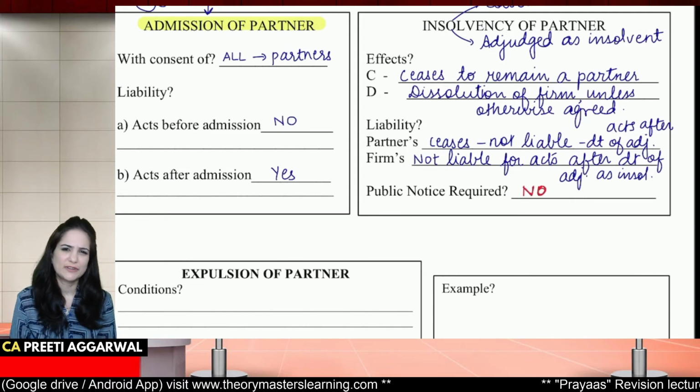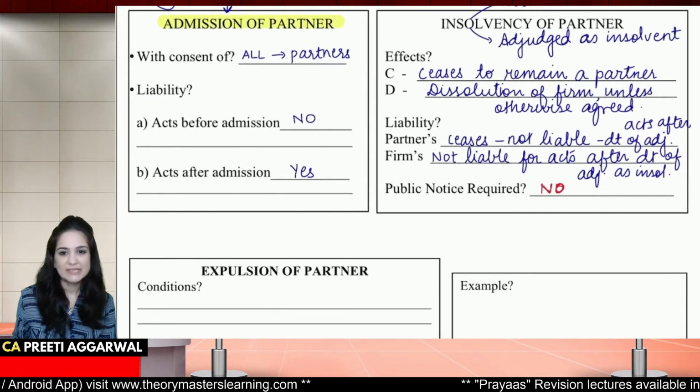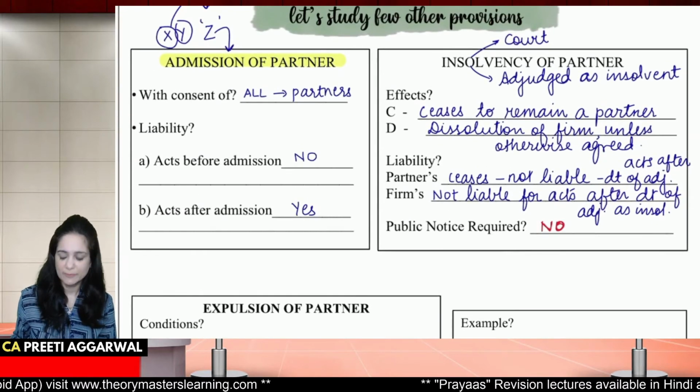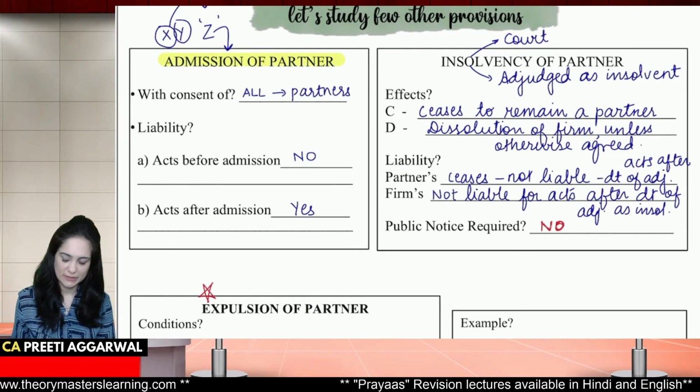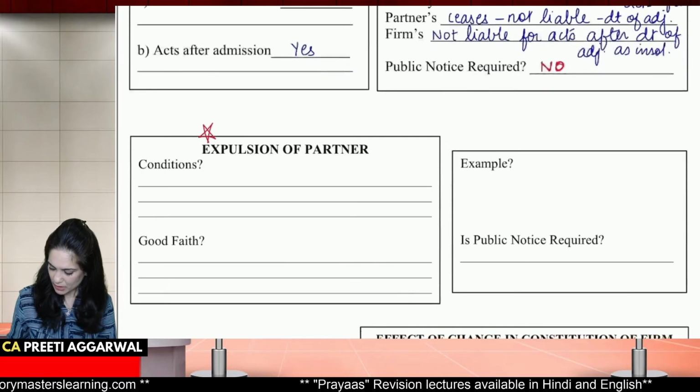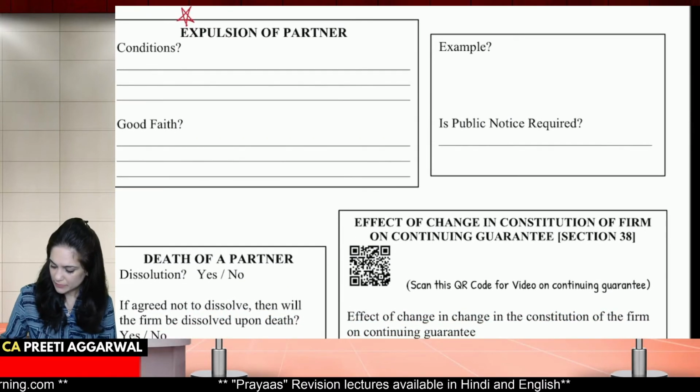Why should we tell everyone that he has become insolvent? Next, and one very important concept for practical questions, expulsion of a partner. Now, this is a very common example which is there in the module also.